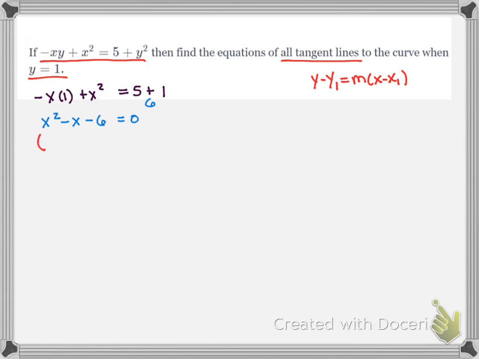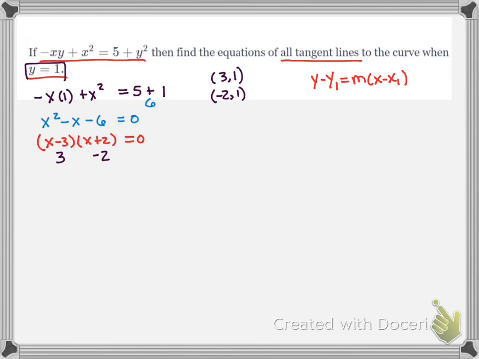Looks like this can factor into x minus 3, x plus 2 equals 0. So the zeros are 3 and negative 2, so 3 comma 1 and negative 2 comma 1 are the solutions when y equals 1.